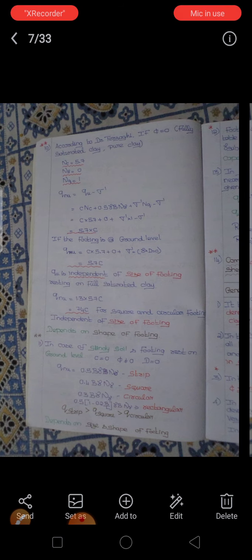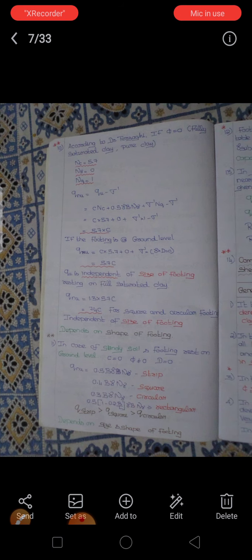Here qnu is independent of the shape of the footing resting on fully saturated soil. Here qnu is equal to 1.3 into 5.7 c, that is 7.4 c, for square and circular footing, independent of the size of the footing. So this formula, 5.7 c, is for the strip footing, and 7.4 c for the square footing as well as the circular footing.